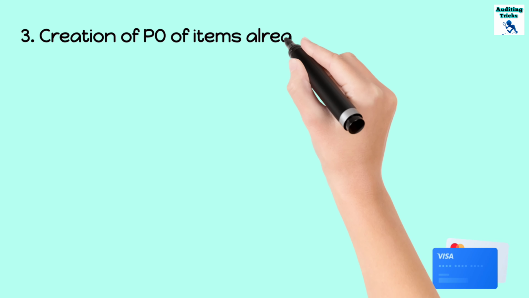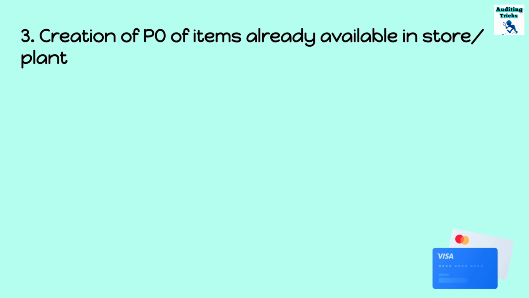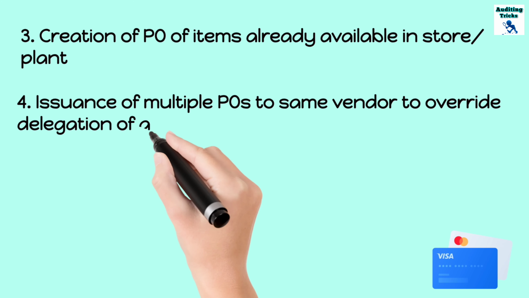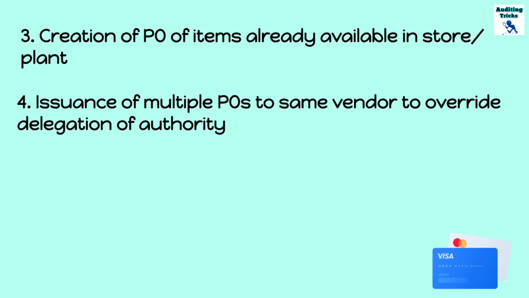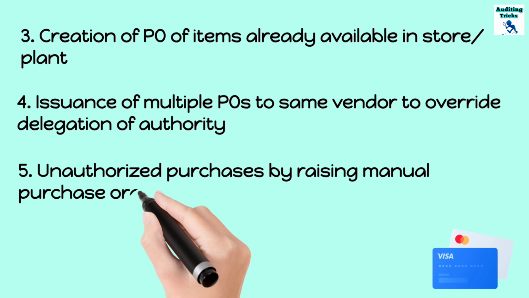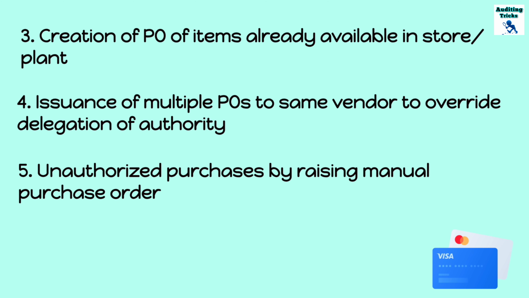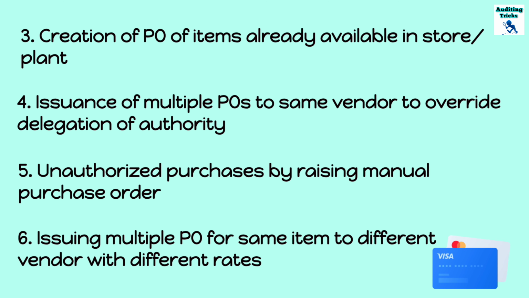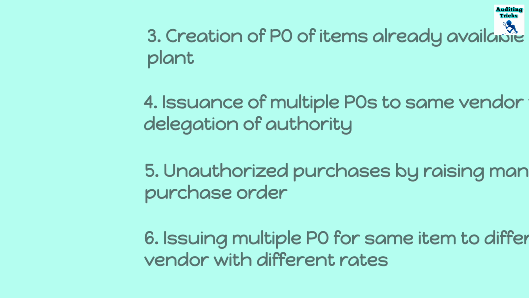Third is creation of purchase order of items which are already available in store or plant. Fourth is issuance of multiple POs to the same vendor to override the delegation of authority matrix. Next is unauthorized purchases by raising manual purchase order. Sixth is issuing multiple POs for the same item to different vendors with different rates.